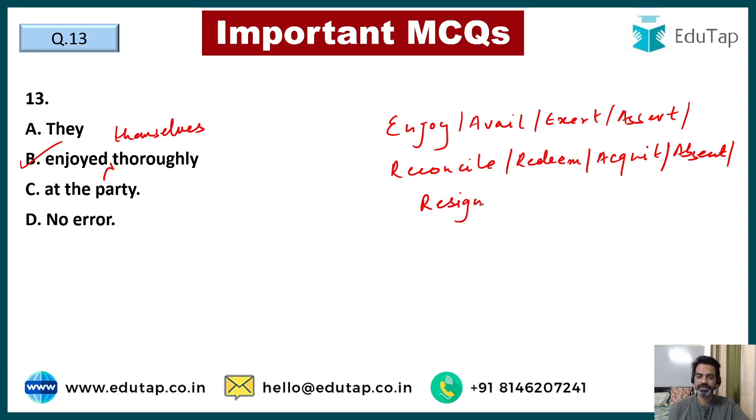Guys, these verbs, when they are used as an action verb in a sentence with the subject as his personal action, are followed by a reflexive pronoun. I enjoyed myself at the movie theater. You should avail yourself of the opportunity. So we always use reflexive pronouns after these verbs.